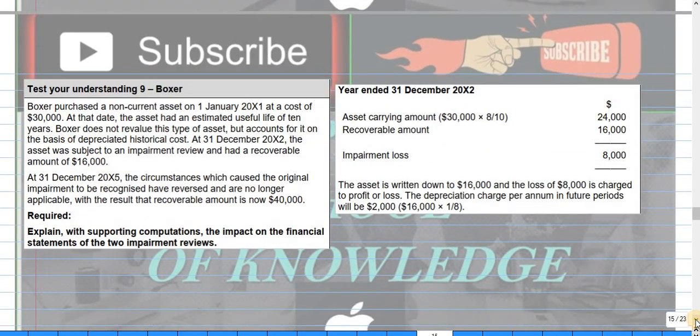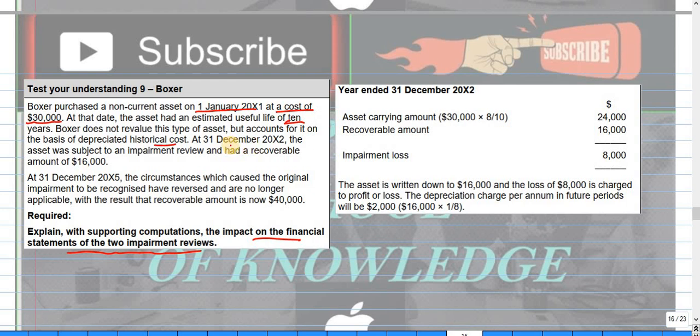Here we have a question, the Boxer question. What was the requirement? Explain with supporting computation the impact on the financial statements for two impairment reviews. Boxer purchased a non-current asset on 1st Jan 2001 at a cost of $30,000, with an estimated useful life of 10 years. It does not revalue this type of asset, but accounts for it on the basis of depreciated historical cost, so it uses the cost model.